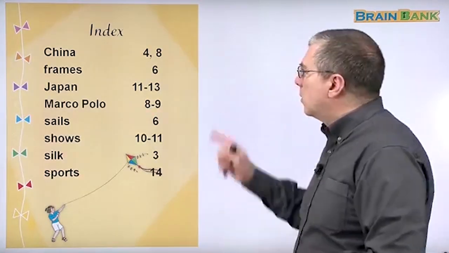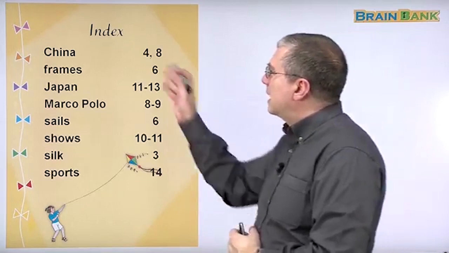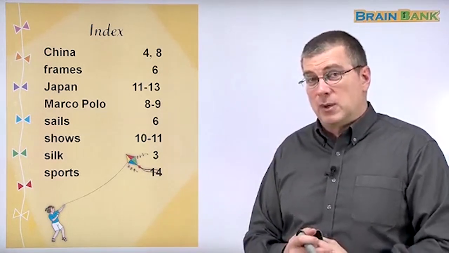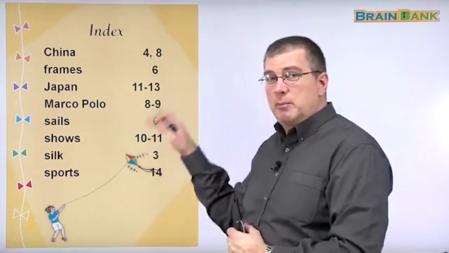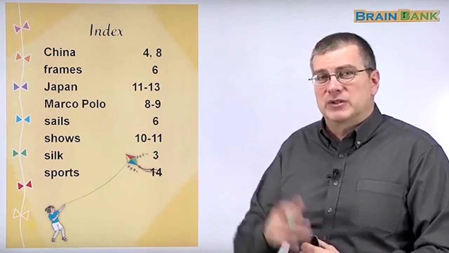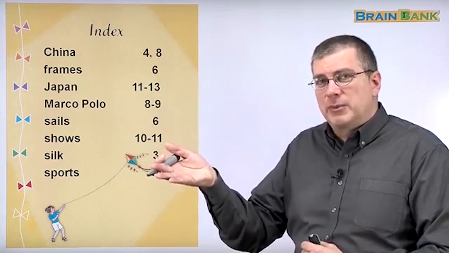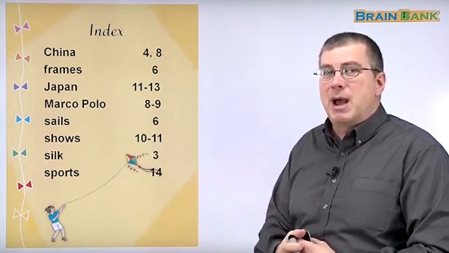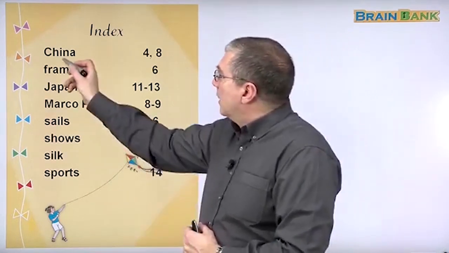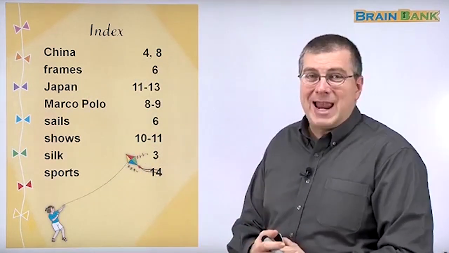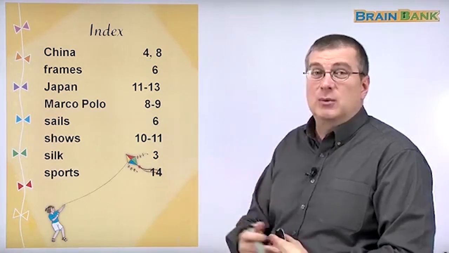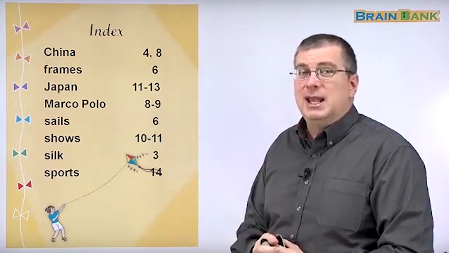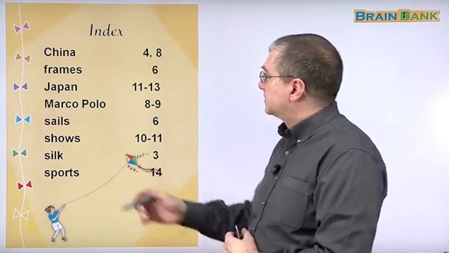Okay, before we go, we want to talk about the index, right? The index tells us about important subjects that we learned in the book, and it tells us what page we can find those subjects. So if we forget or we want to remember something, we can just look up the subject and go right back to that page and read about it again. We learned about China on pages 4 and 8. Remember, China was the place where kites were invented. And also Marco Polo went to China and learned how to use kites.